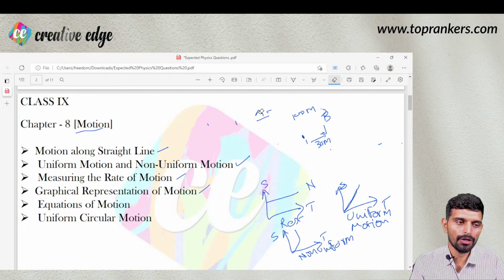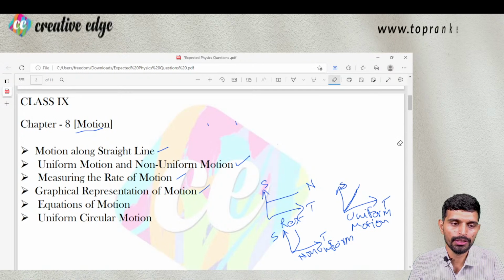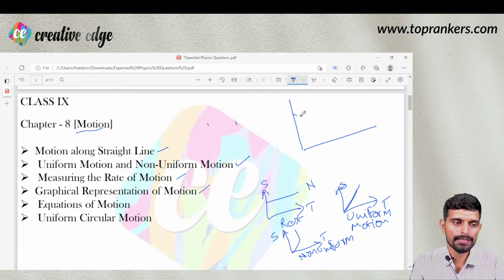The direction of the line could be opposite as well, that is, uniform retardation also exists. So if an object was in motion and is coming to rest, in that case this line could be somewhat like this. So this also shows uniform motion but in the negative direction.